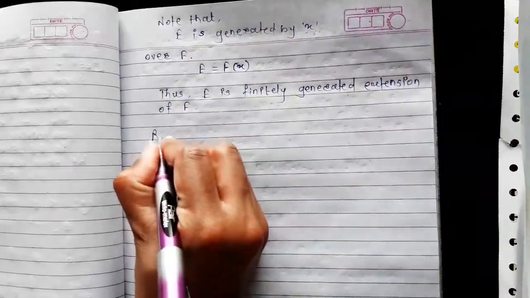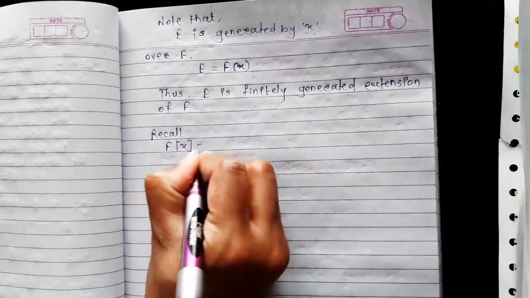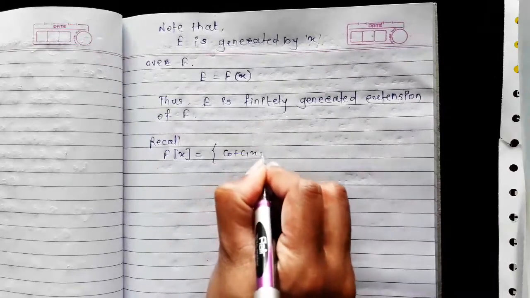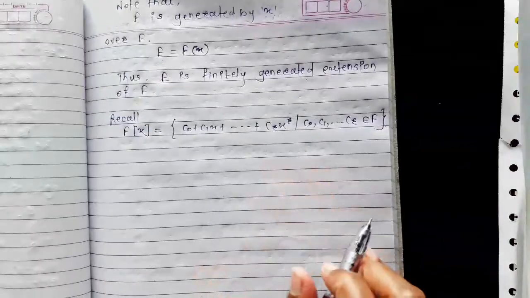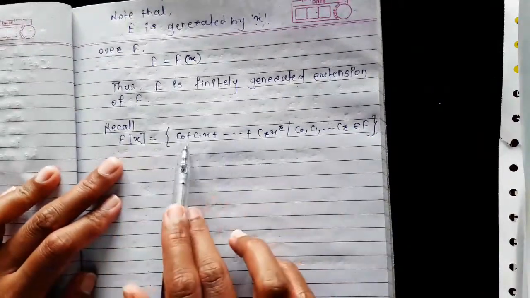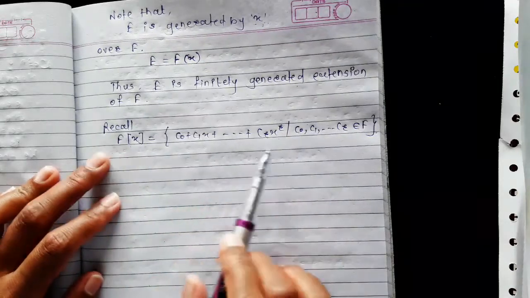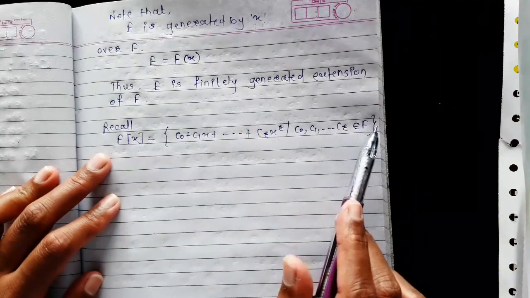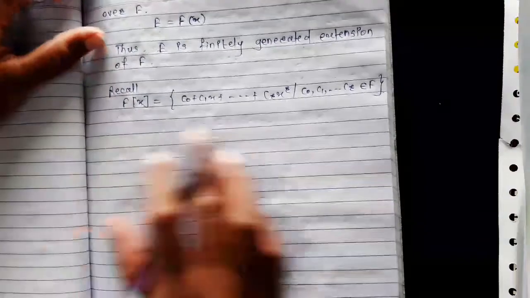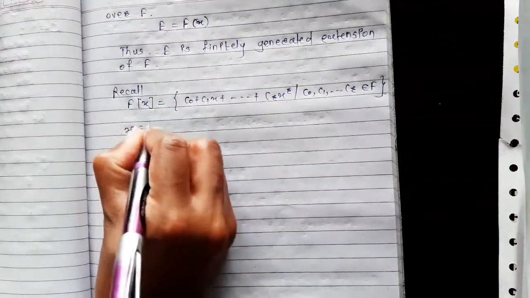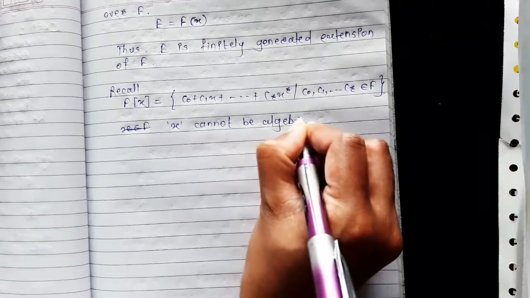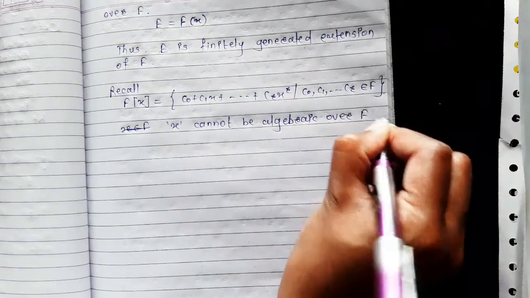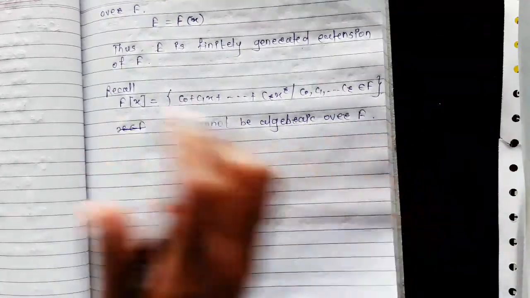Now recall that the polynomial ring F[x] is the set of all polynomials c0 plus c1x plus up to cr x raised to r, where c0, c1 up to cr are elements of field F, so the coefficients of these polynomials are members of field F. And by this definition, x cannot be algebraic over the field F. This is because there does not exist